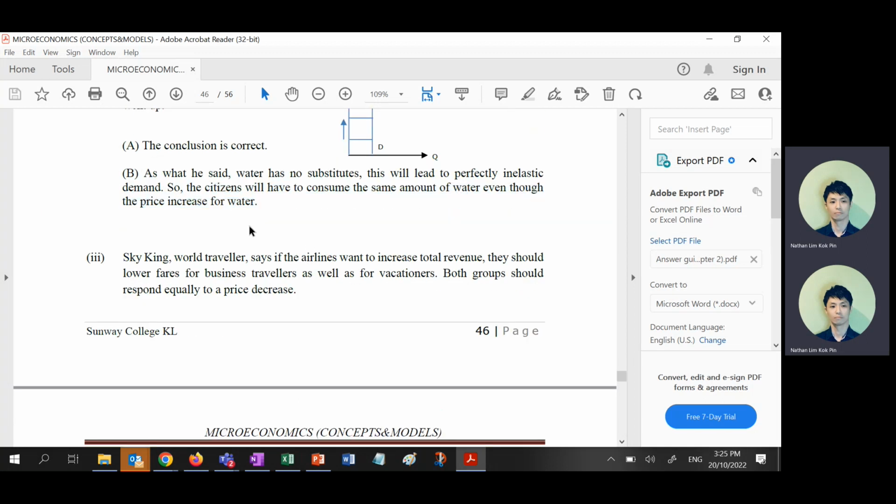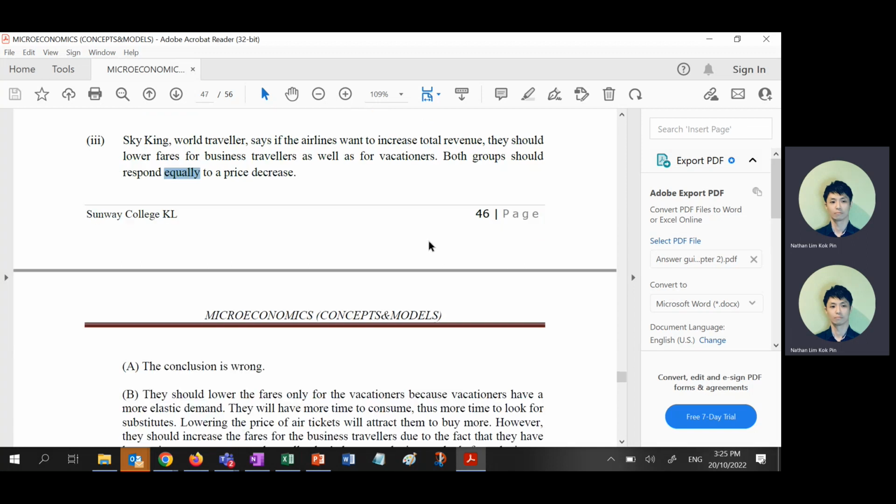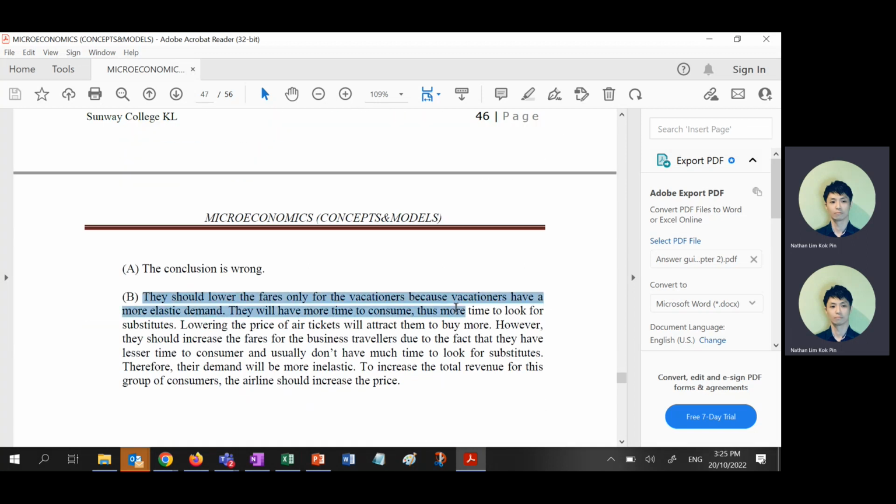Third one is Sky King. Sky King, the world traveler, says if the airline wants to increase total revenue, they should lower the fares for business travelers as well as the vacationers. Both groups should respond equally to the price decrease. Actually, just by seeing the word equally, you know it should be wrong already, right? Should be wrong. Why wrong? Because we need to have two prices for two different types of elasticity.